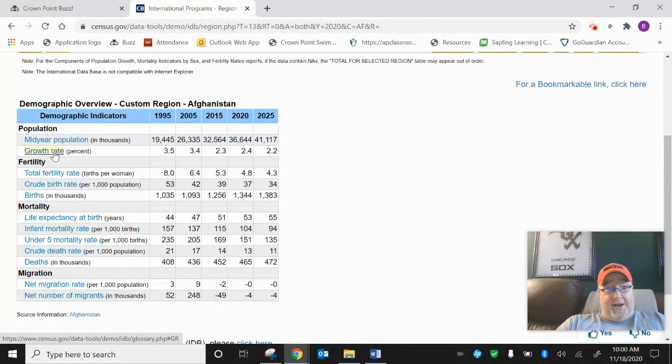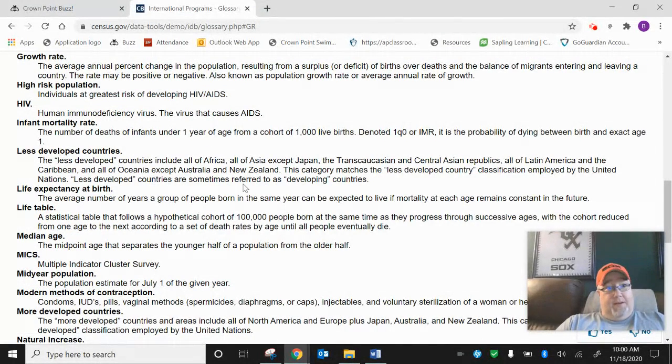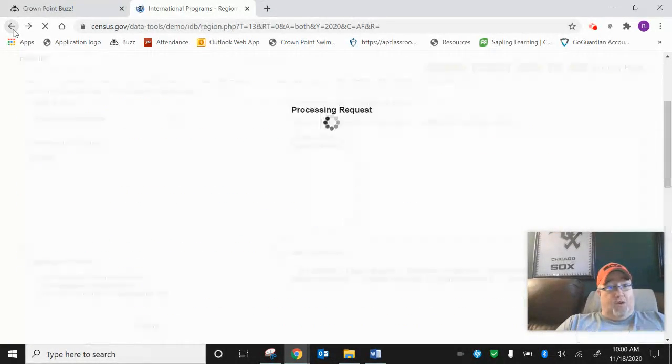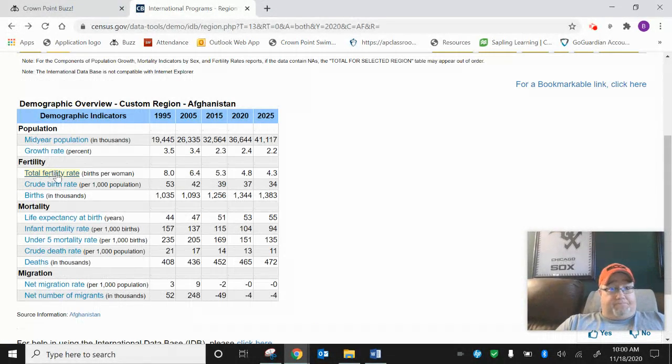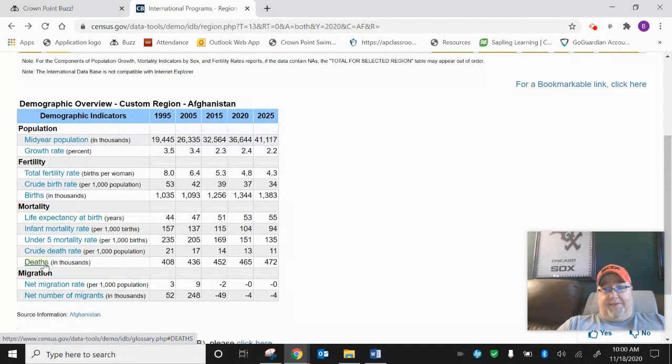All right, so keep that in mind. The growth rate of the country. It gives you these numbers as well, again as a percentage. If you don't understand what growth rate means, you can click on the term and it'll tell you. For each one of these statistics, it gives you a link to what they're defined as.